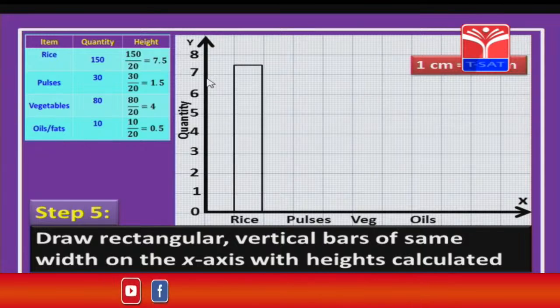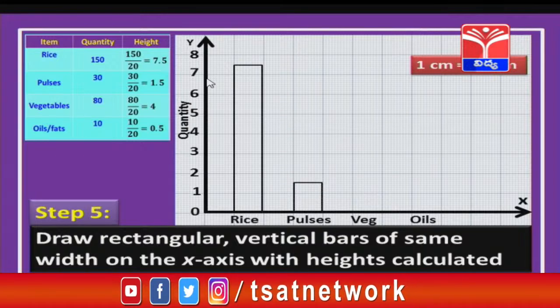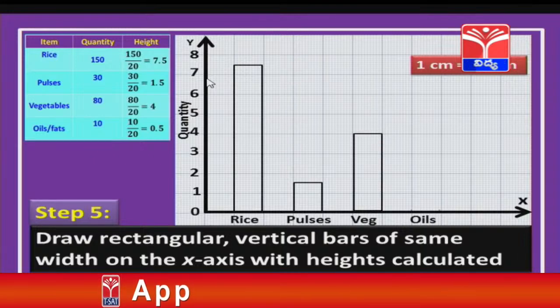Yes. Now, next, for pulses, how much, children? 1.5. It should be in between 1 and 2. And for vegetables, it is 4, whereas for oils, it is 0.5.